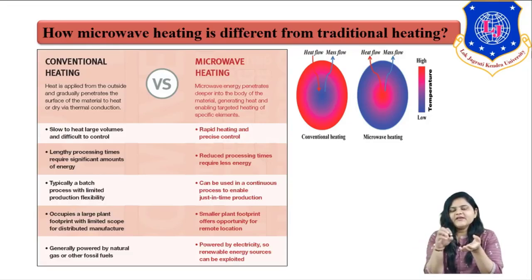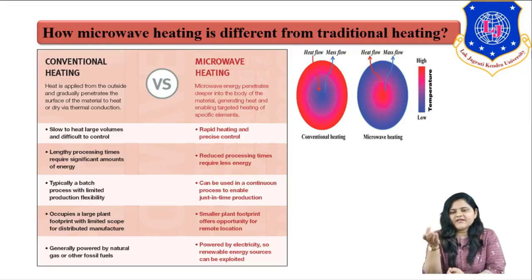That means there is less wastage of energy, and a reaction temperature can be achieved very quickly in a microwave reaction, whereas in a conventional heating system, to achieve a certain reaction temperature it will require a longer period of time. And moreover, there is also wastage of energy. How? Because first the whole reactor is heated up and then it transfers its energy, right? So this is a comparison of microwave heating versus traditional heating.